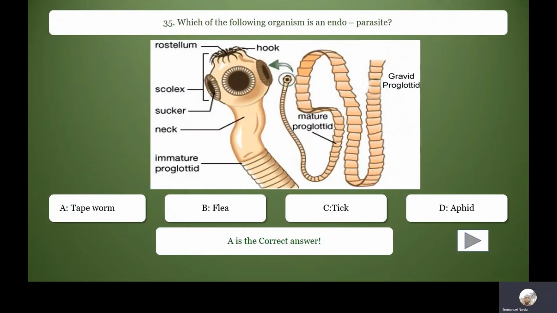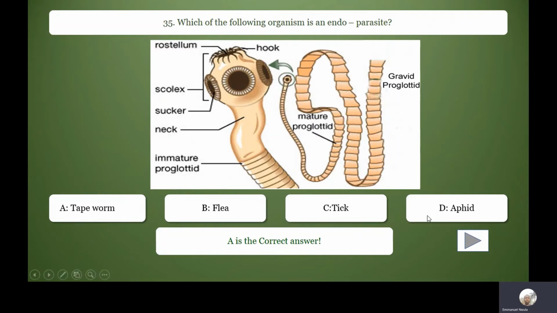Which of the following organism is an endoparasite? Endoparasites live inside their host. They live inside their host. Tapeworm lives in our intestine or in the intestine of pig. They are endoparasites. Ectoparasites live on the host, not inside.